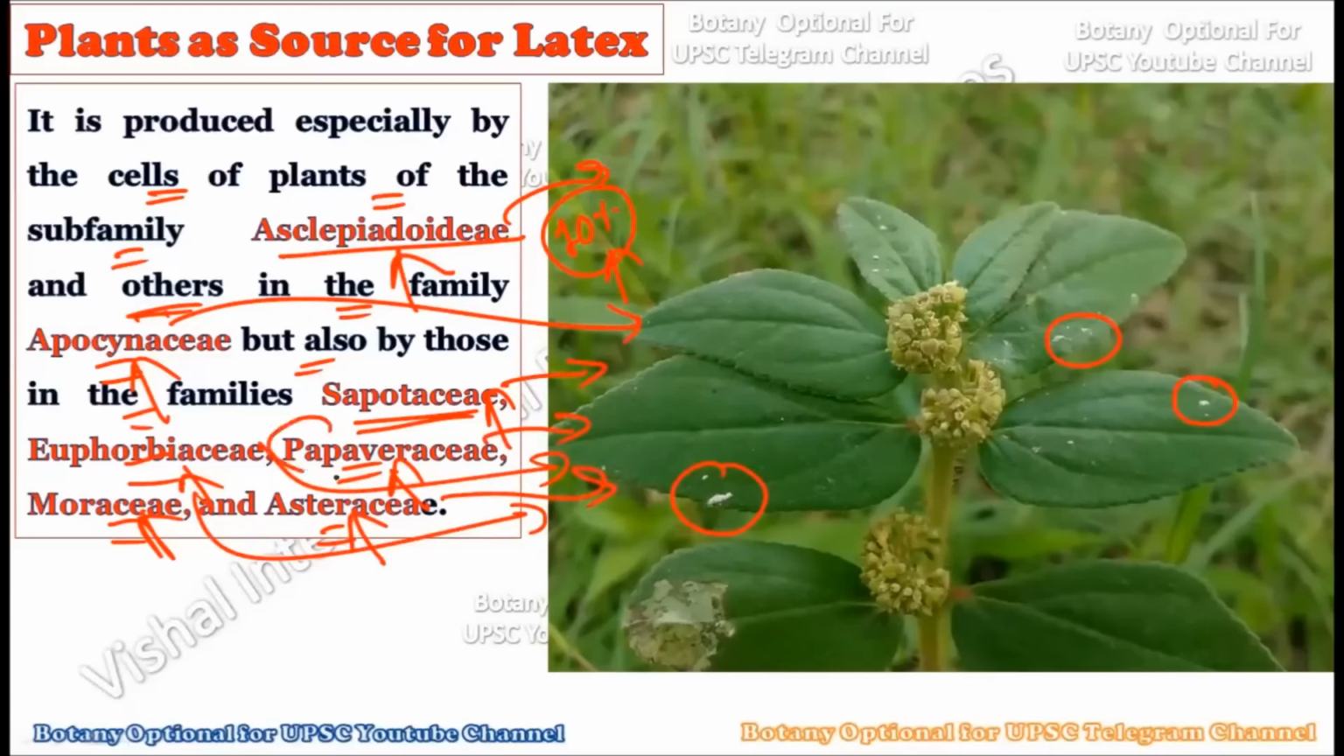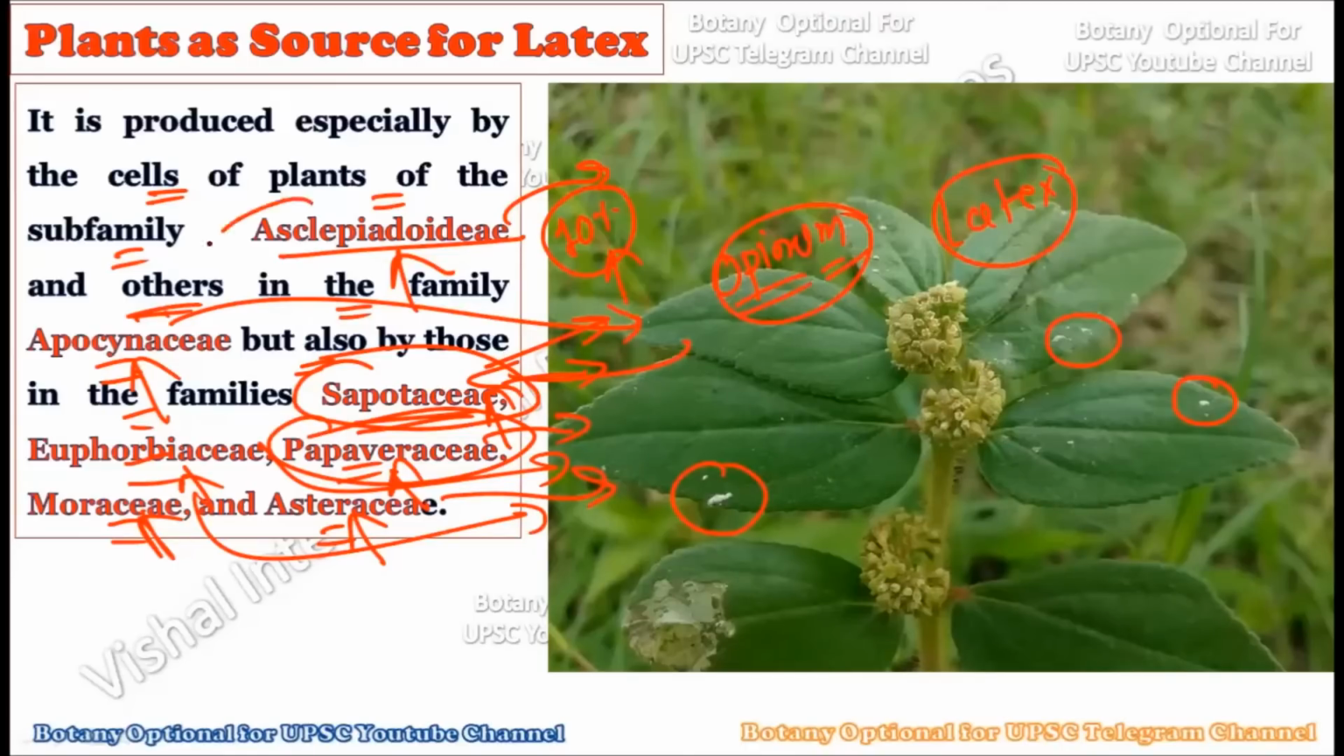As you know, we have studied the Papaver family, and in that family we have understood the opium poppy plant, which is able to produce latex from which various kinds of drugs can be extracted. So this can be the example to be mentioned in the UPSC mains. The famous member of the Sapotaceae, which we often use as a fruit, the sapota fruit, is also able to produce various kinds of latex.